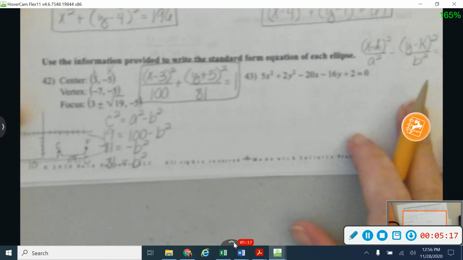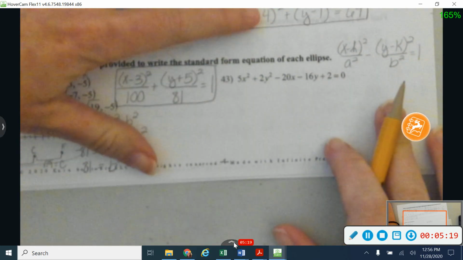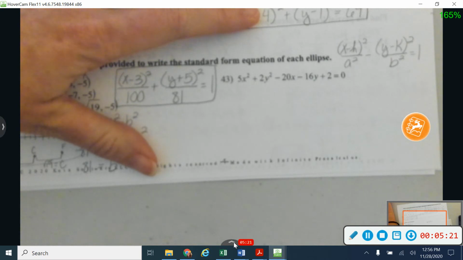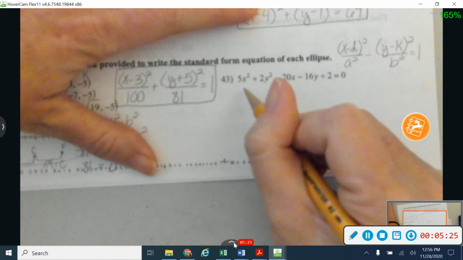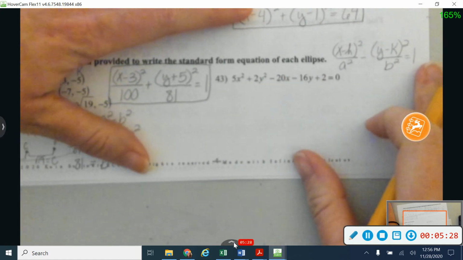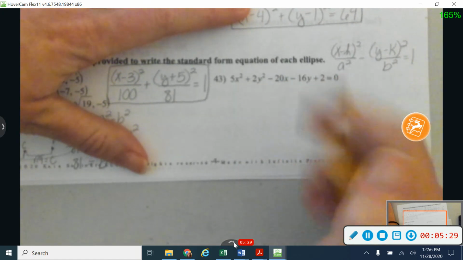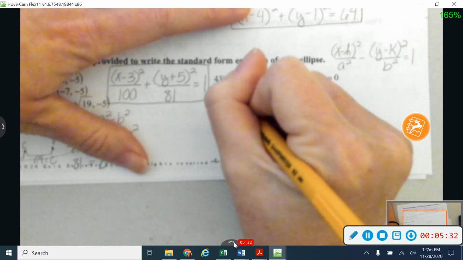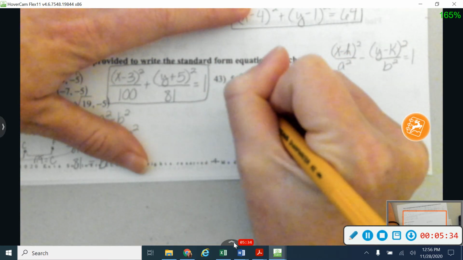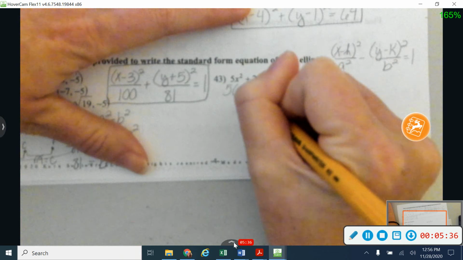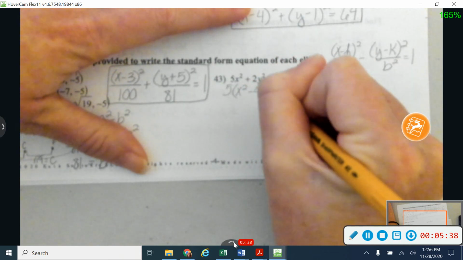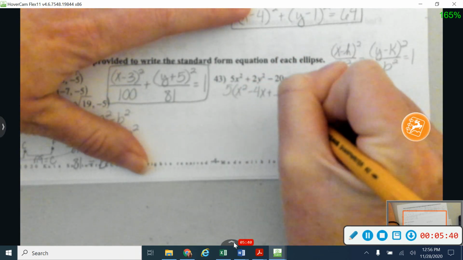Okay, with 43 I'm doing the same thing, but this time I'm going to be using completing the square to be able to find this equation of my ellipse. So I'm going to start by getting my x's together, and I can't complete this square until I don't have anything in front of x. So I'm going to go ahead and take the 5 off, and that's going to give me x squared minus 4x, and I'm going to leave a little space right there.